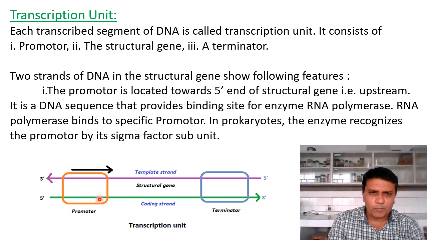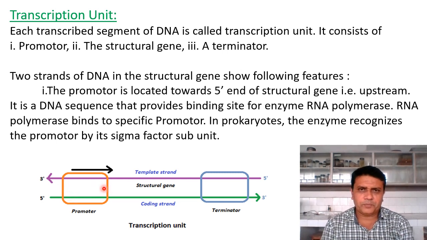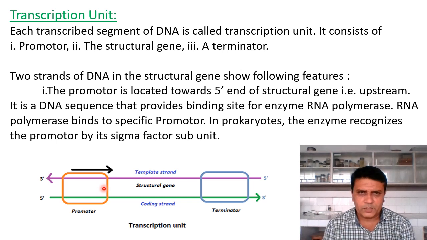The DNA sequence on these strands which provides the binding site for RNA polymerase is present at this end of the strand, and it is called the promoter site. Promoter means the site from where the new messenger RNA is produced, and to this promoter site the RNA polymerase binds and catalyzes the process of transcription.